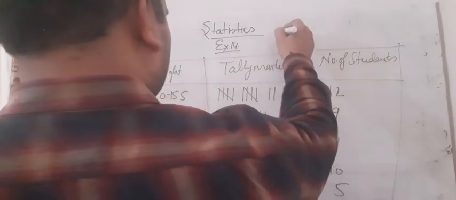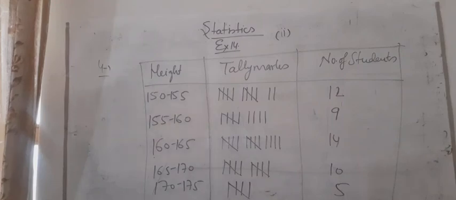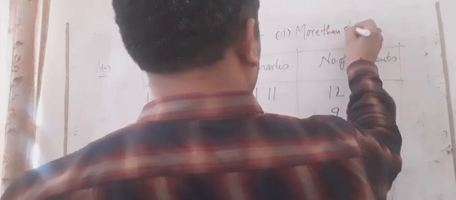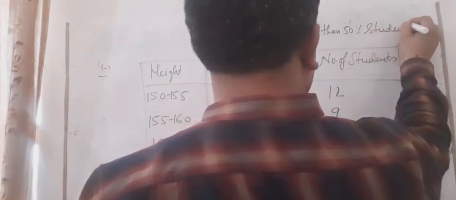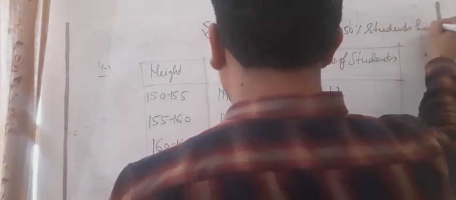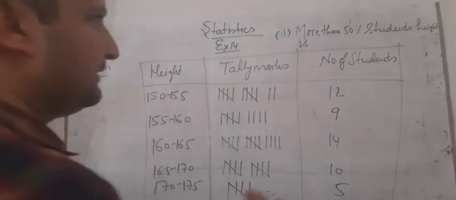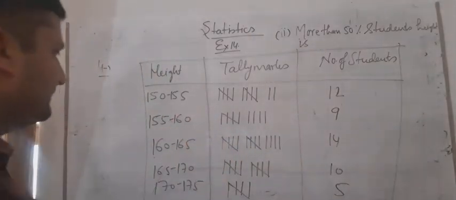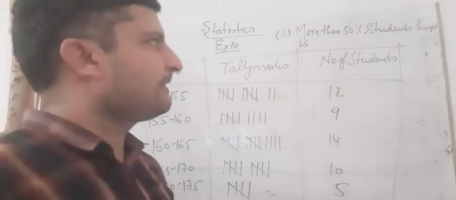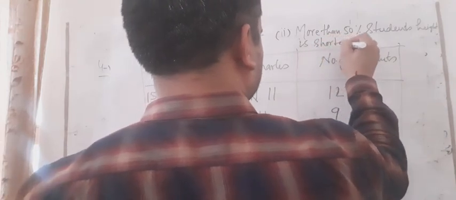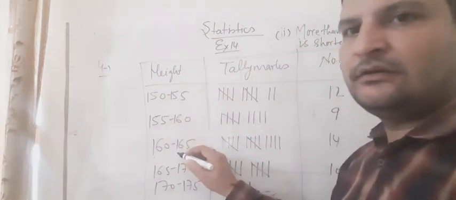Answer of the second part is that, students, we can say more than 50% of students have a height that is shorter than 165 centimeters.